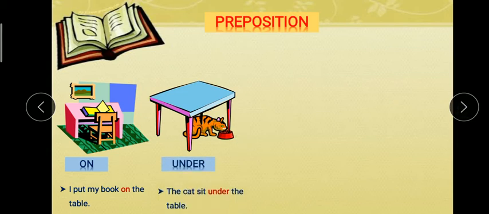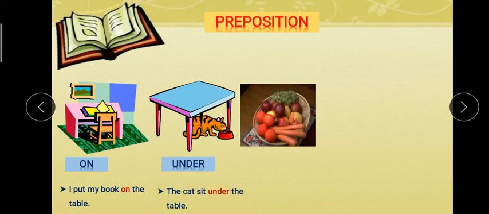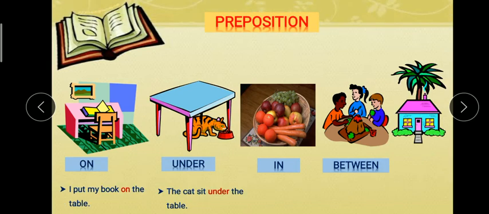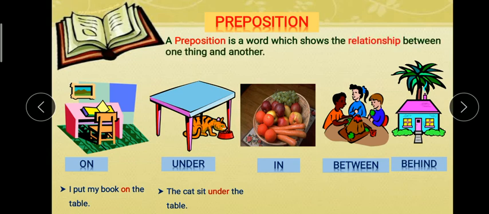The cat sits under the table. In. The fruits are in the basket. Between. The girl is sitting between two boys. Behind. The tree is behind the house. So now we can define the preposition. Preposition is a word which shows the relationship between one thing and another. It shows relationship between two things.